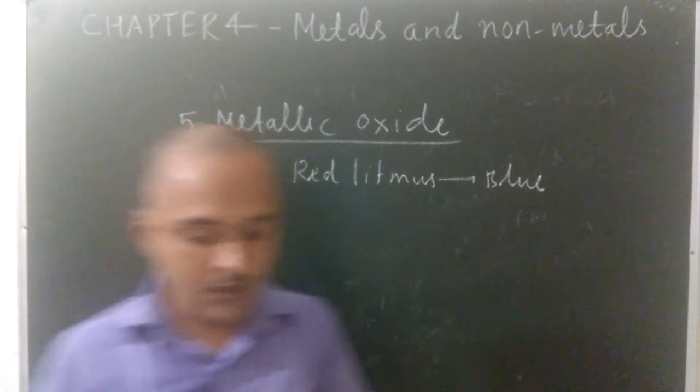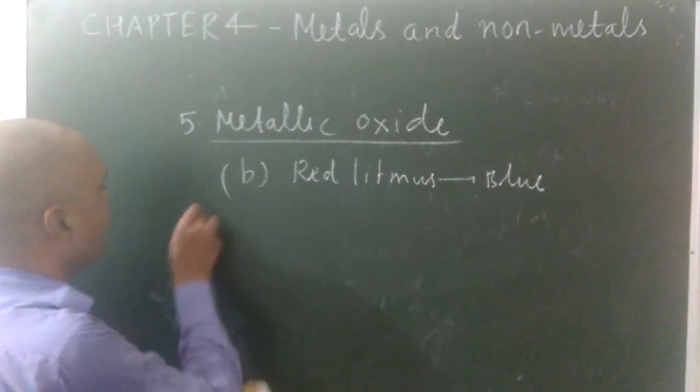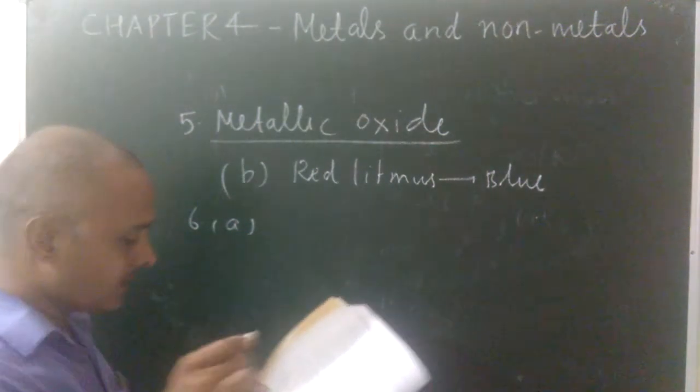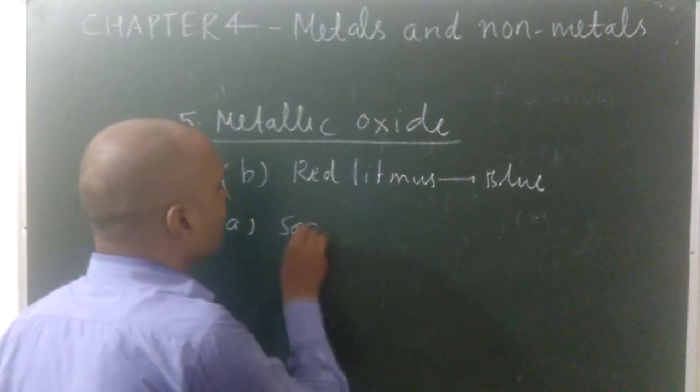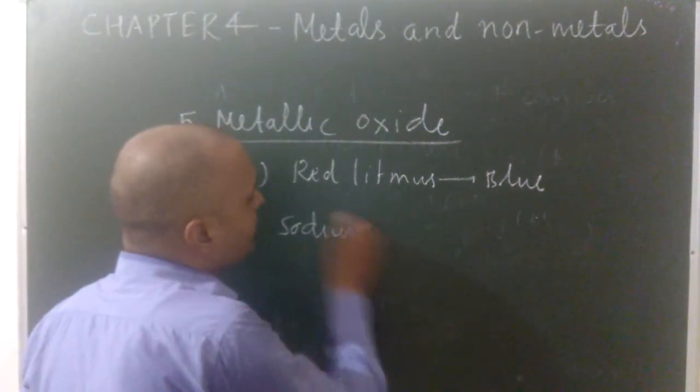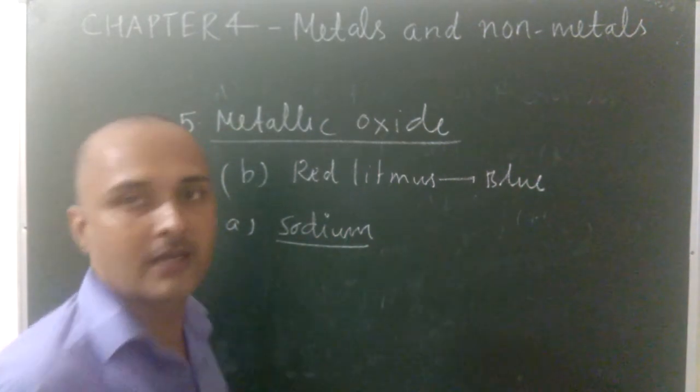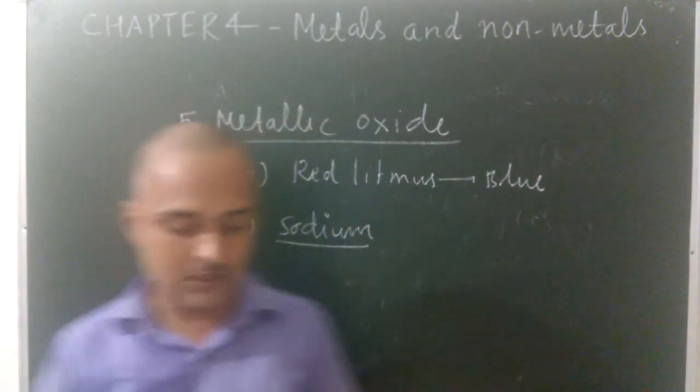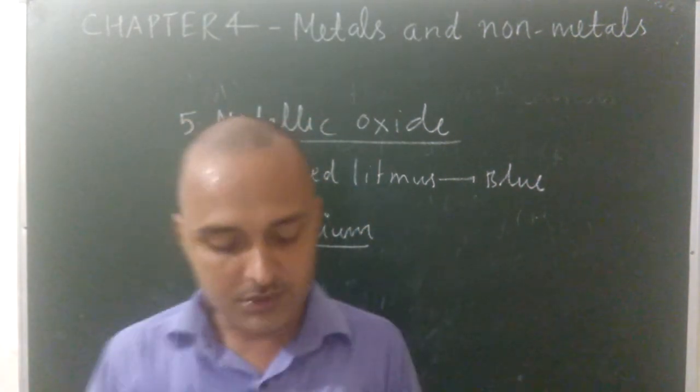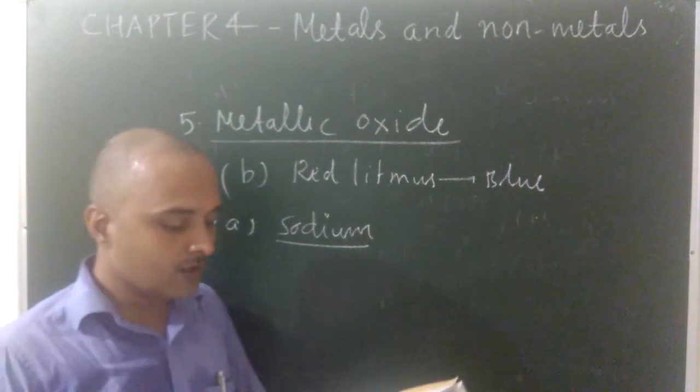Question 6: a metal is stored under kerosene. The answer is A, sodium. Because when sodium is kept alone, it catches fire. It combines with the atmospheric oxygen, so it is kept in kerosene.